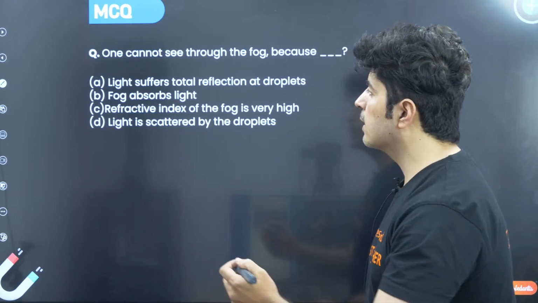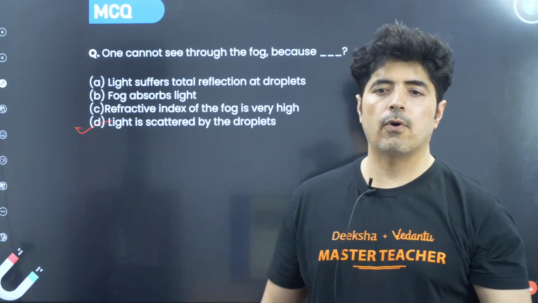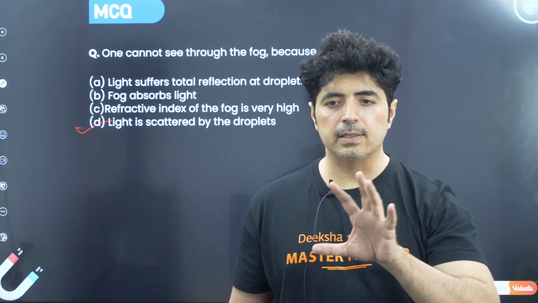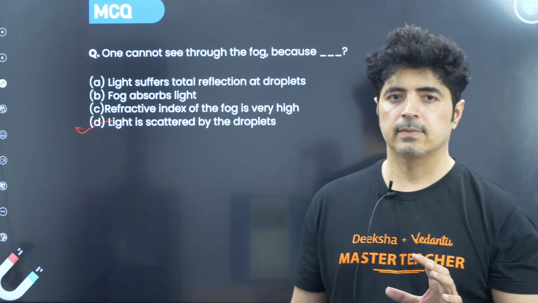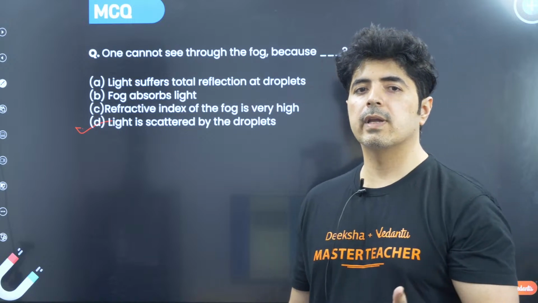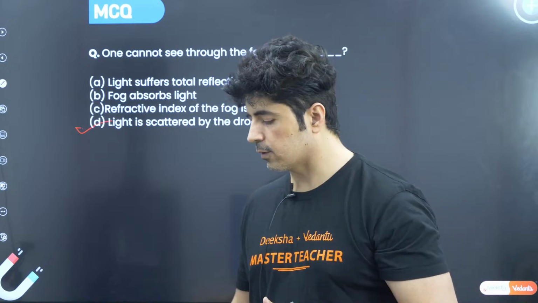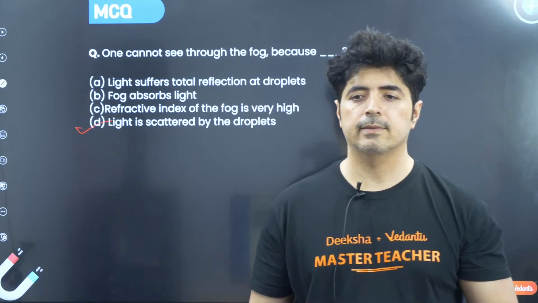So what is happening? The light is being scattered by the droplets. In fog, scattering of light takes place, so we cannot see through the fog. I hope this is absolutely clear.